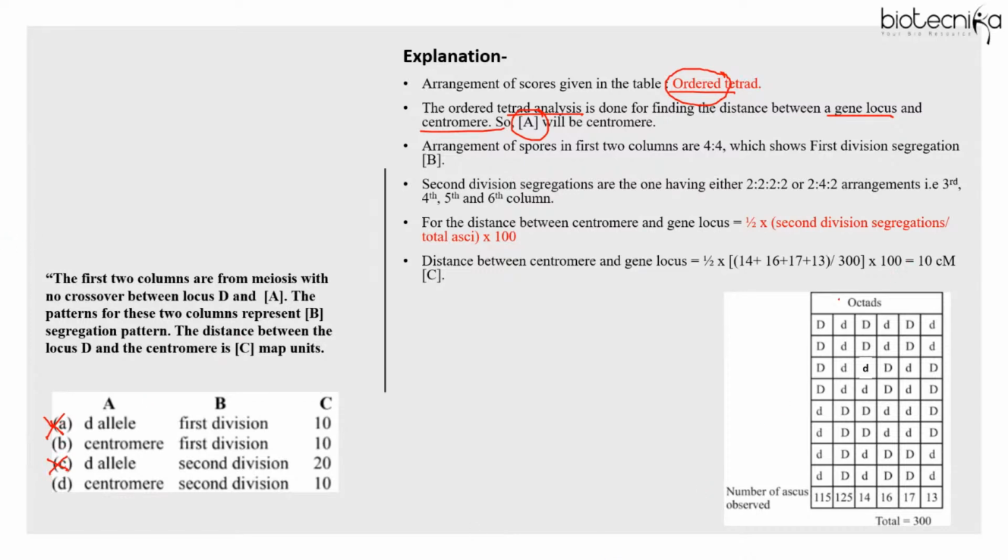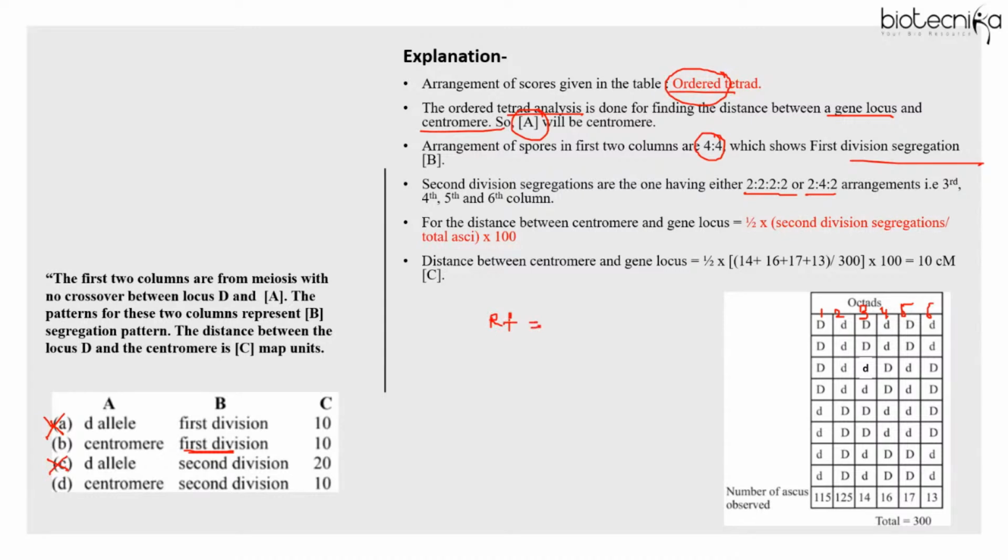Then I told you that if in the first two columns the arrangement is 4:4, that is no crossing over. And no crossing over means first division segregation, right? So by seeing this only, you can make out that the answer should be option B. But again, to confirm, columns 3, 4, 5, and 6 show crossing over because the ratio is 2:2:2:2 or 2:4:2.